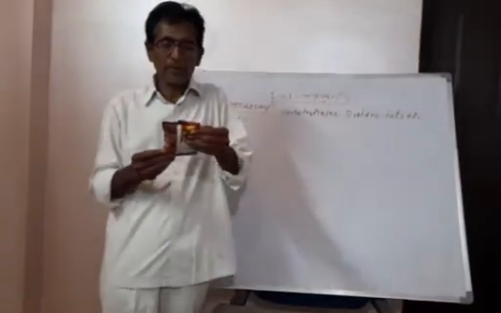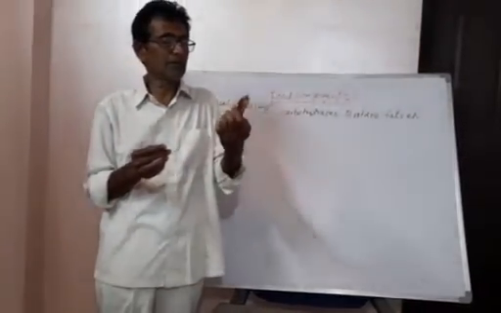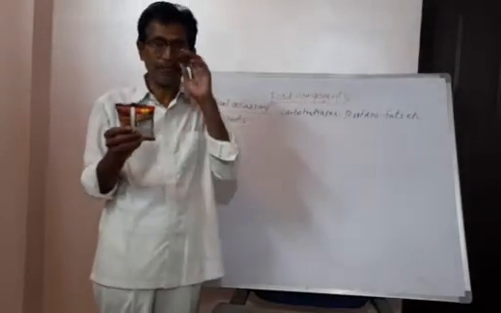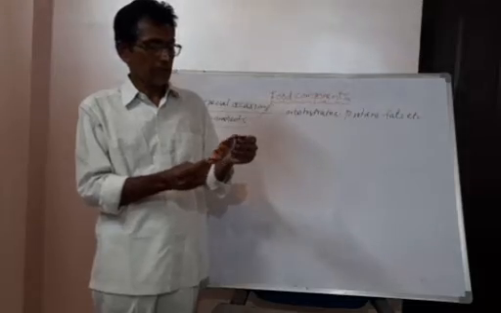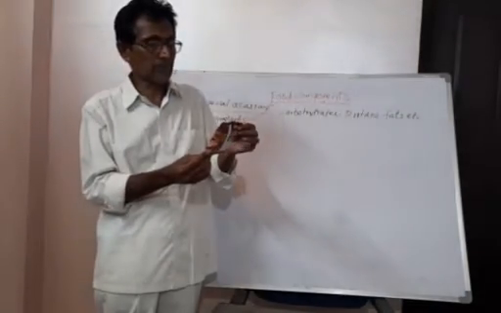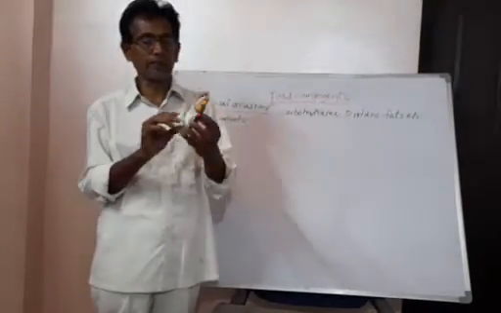Generally in a shop, in your daily life, you purchase different food items, chips and other items. Now I have taken these spicy peanuts of Haldiram.